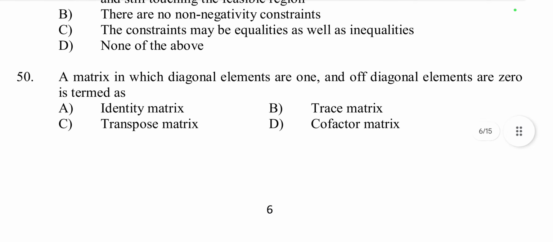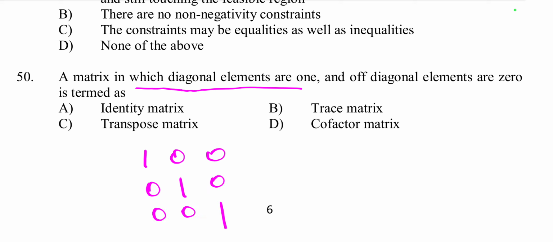Then question number 50. A matrix in which diagonal elements are 1 and off diagonal elements are 0 is termed as identity, trace, transpose or cofactor. If we take a 3 by 3 matrix, then 1, 0, 0, then 0, 1, 0, then 0, 0, 1.